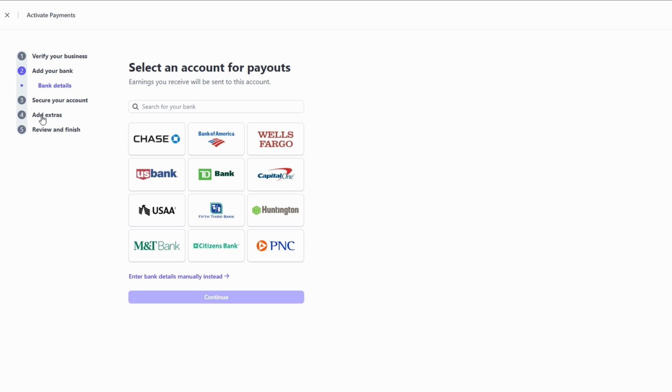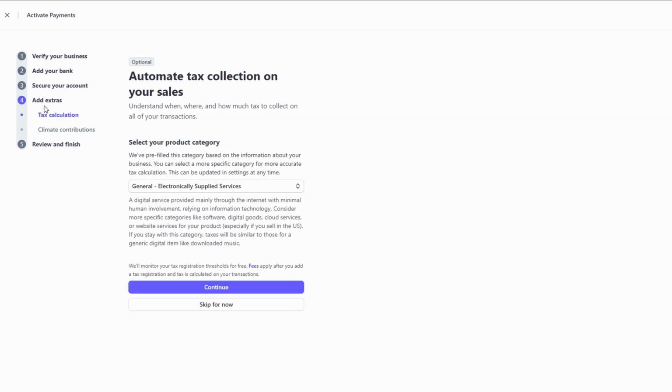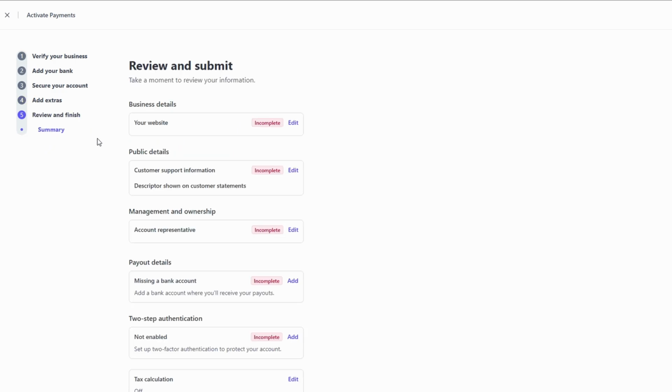If something looks off, don't rush. Go back and make the necessary corrections. It's much easier to fix things now than deal with issues down the road. Once everything looks good to you and you're confident that your account is set up correctly, go ahead and click Submit. After this, Stripe will process your information, and you'll be all set up to start accepting payments.